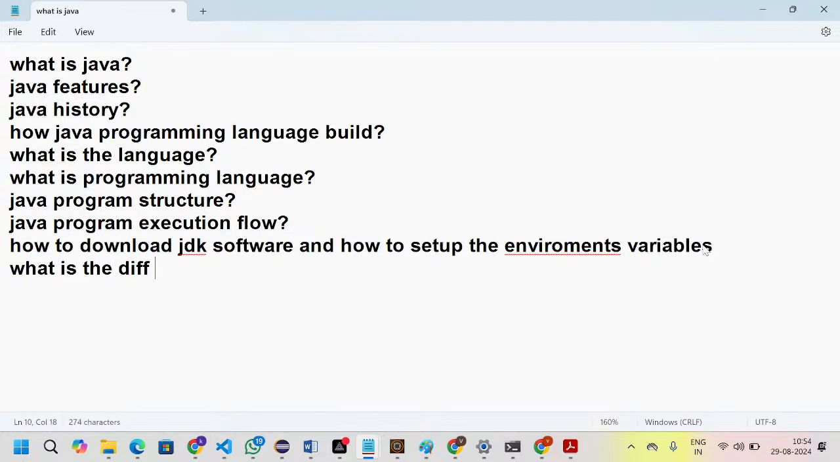Okay, and we also discussed the difference between JDK, JRE, and JVM. JDK contains the tools which are helpful to develop Java programs. JRE is the platform to run our Java programs. JVM is the virtual machine which is responsible for executing our Java programs, and also for memory allocation and memory deallocation.